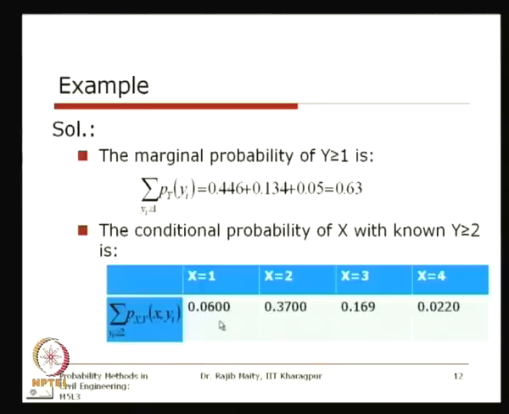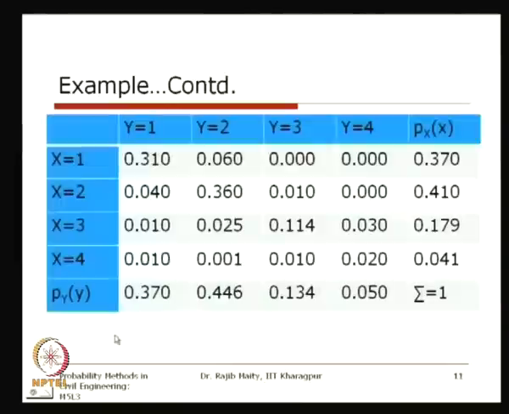How are we getting these values? When x equals 1, for all values of y which are greater than or equal to 2, if we refer to this joint PMF, that means 0.06, 0.0, 0.0, this summation is 0.06.